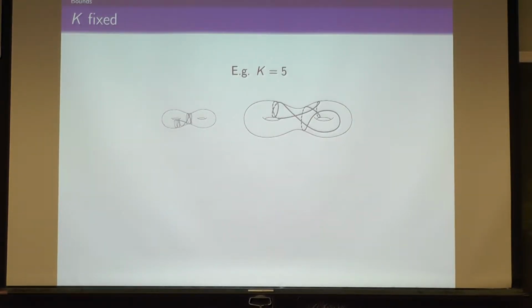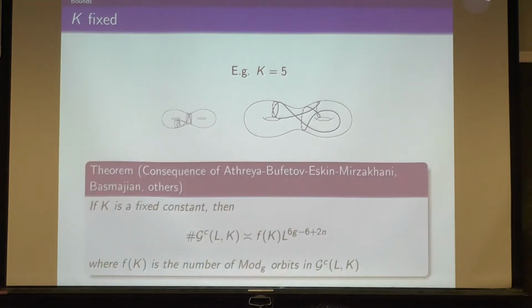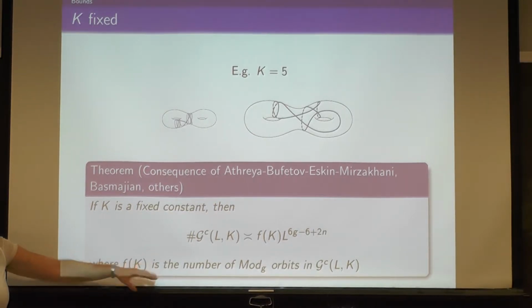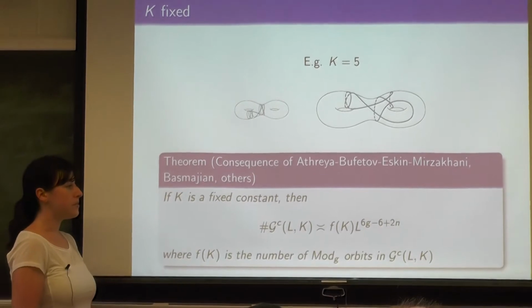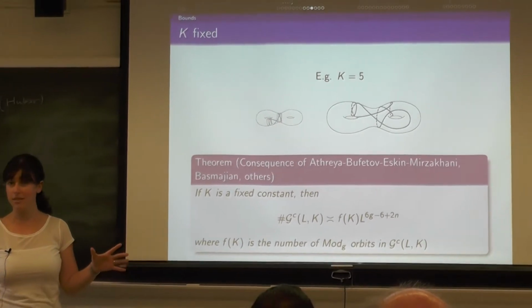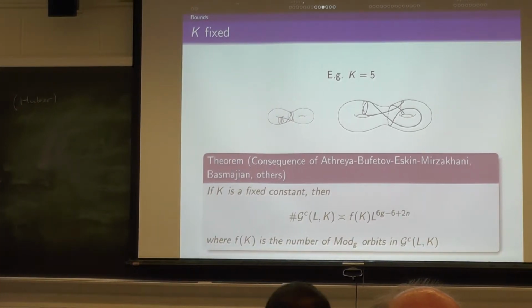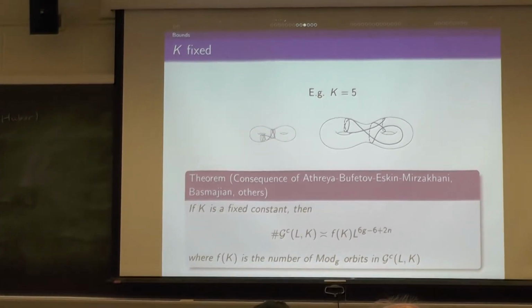So let's fix K and see what we can do. As a consequence of a theorem of Athreya, Bufetov, Eskin, Mirzakhani, and then you use a result of Asmagine and some classical results, you can show that roughly GCLK grows like this, f of k times L to the correct polynomial bound, where f of k is the number of mapping class group orbits of the set of geodesics with at most k self-intersections.